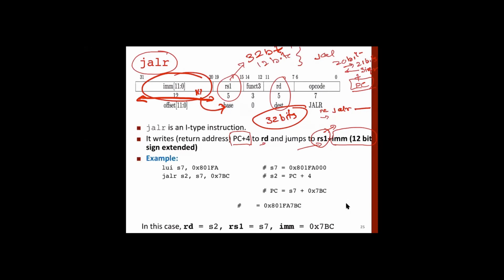So one example is here. First instruction, load upper immediate into register S7 with this one. Note that this is 20 bits, right? So let's assume this is S7. The first 20 bits will correspond to 801FA, and the remaining will be 0.